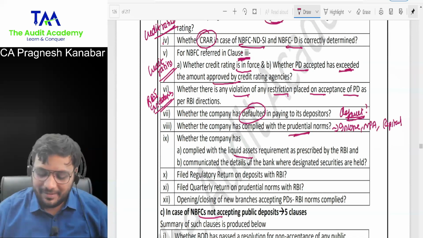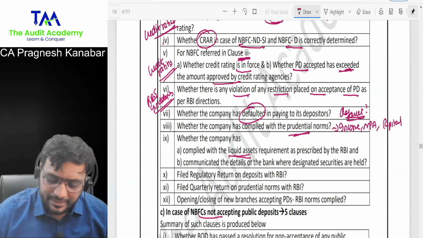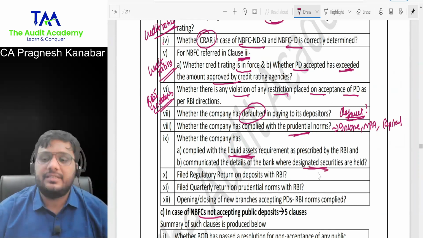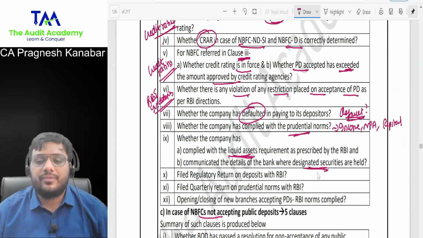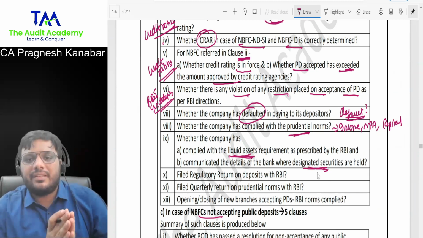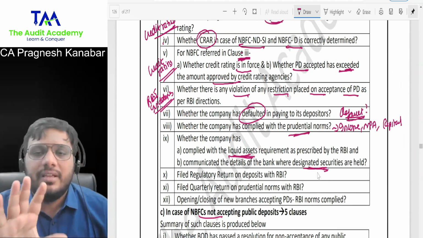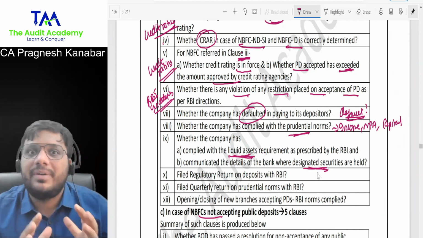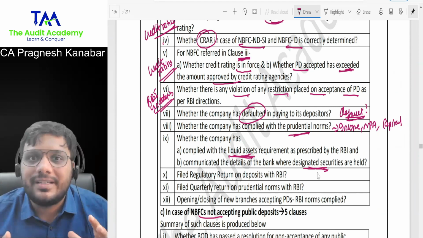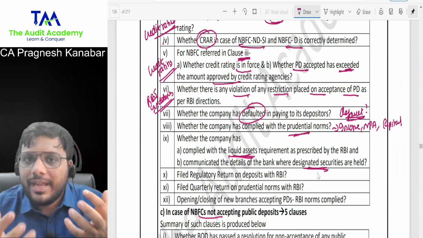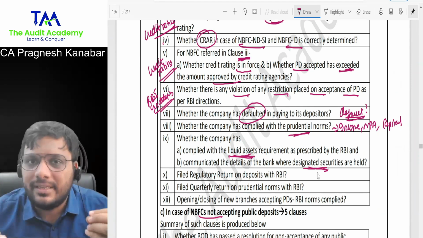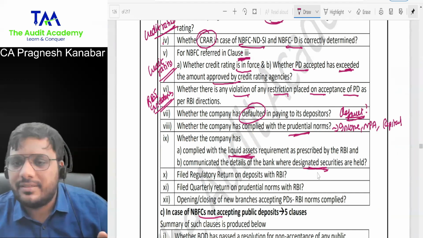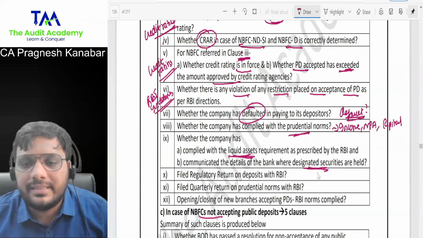So liquid assets requirement as prescribed by RBI. Just underline these liquid assets. And communicated the details of the bank where designated securities are held. Basically, I'll tell you what are liquid assets: gold, cash, government securities. All right, these are all liquid assets. So NBFC needs to have some amount of liquid assets with them. It is very much similar to CRR, SLR kind of requirements.